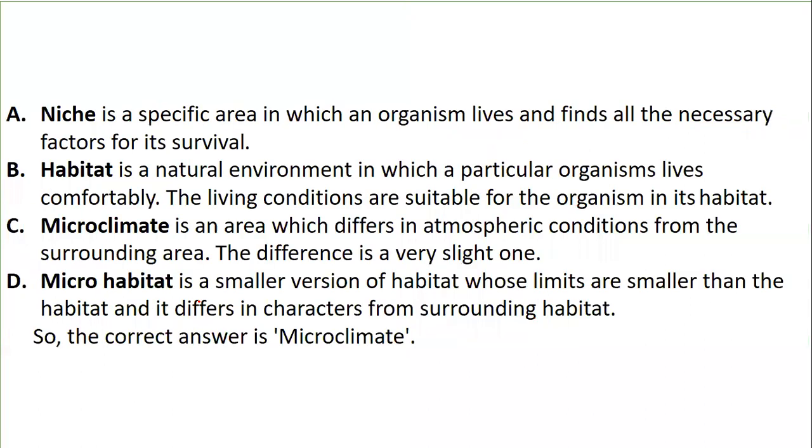So let's have a look over here. The word niche is used for a specific area in which the organism lives and finds all the necessary factors for its survival. Habitat is a natural environment which is particularly comfortable, with living conditions suitable for the organism. Microclimate is the atmospheric conditions of the surrounding area. The difference is very slight. And microhabitat is a smaller version of the habitat, whose limits are smaller than those of the habitat. So yes, the right answer is that the variation is called microclimate.